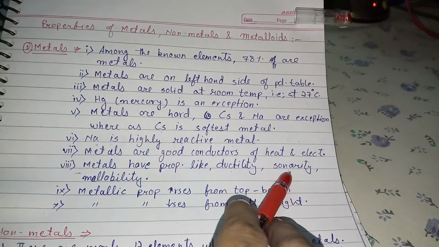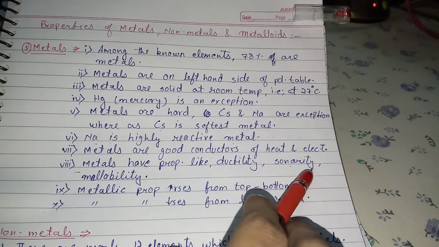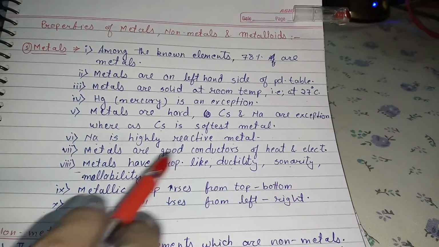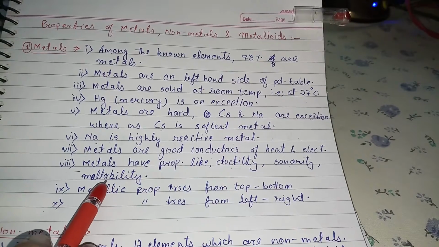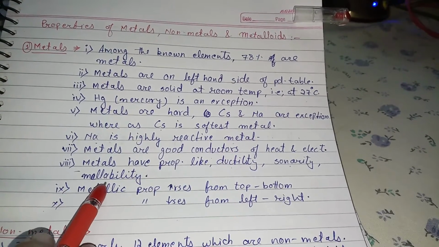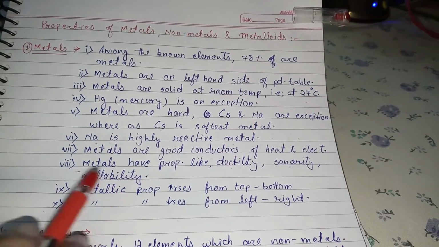Sonority means they produce sound when struck with another metal or object. Malleability means they can be converted into thin sheets by hammering.